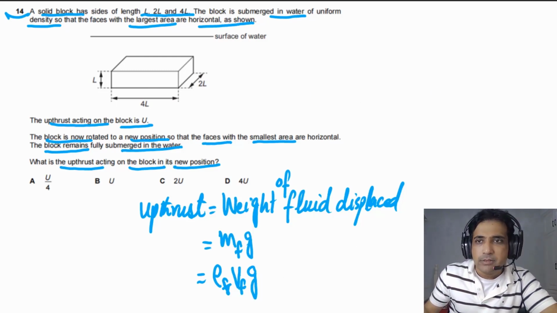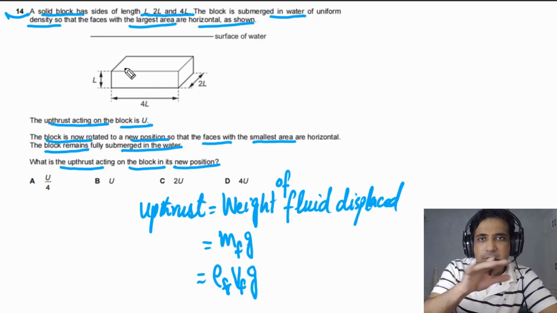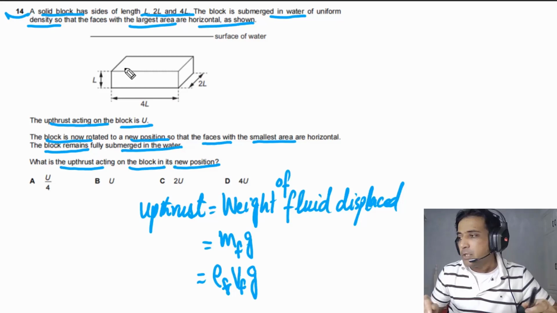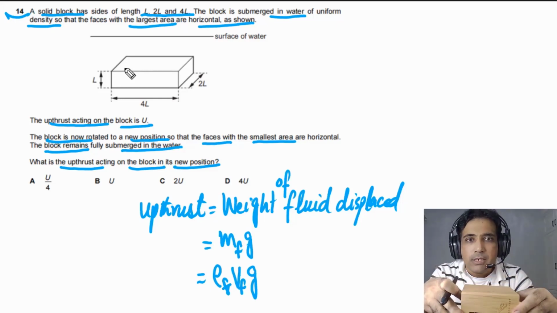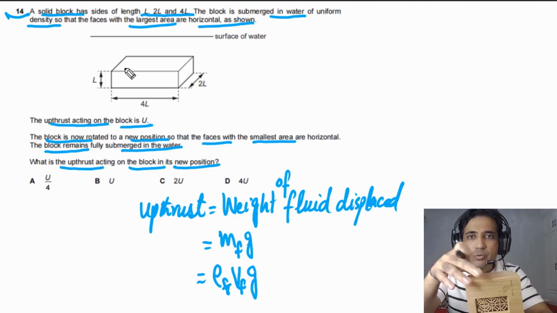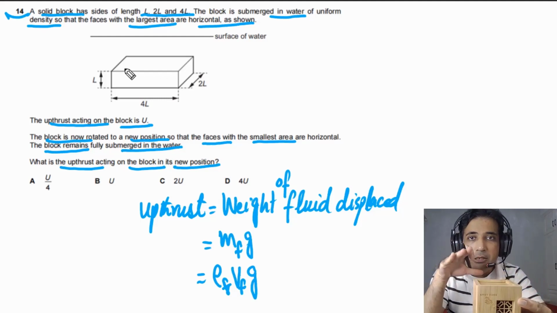For this question, it is given to us when we rotate this one. This is horizontal first of all. So simply you can imagine that this one is our box. It is placed horizontally inside water, and then we rotate this one like this, but it is still in water.